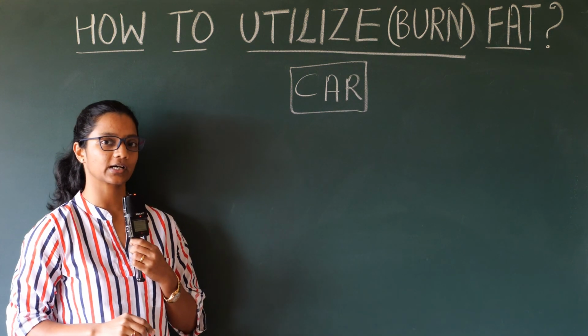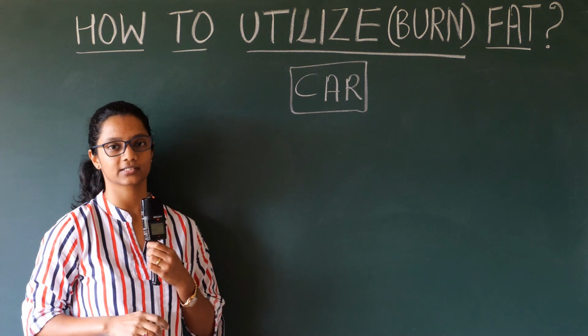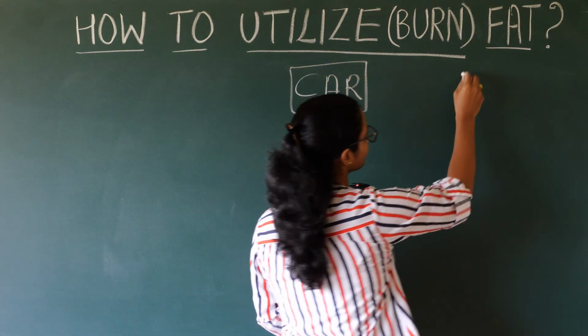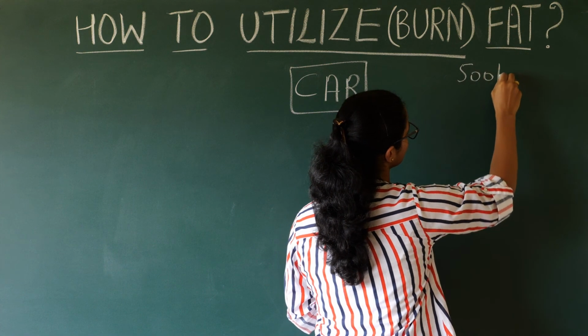So you own a car and you wish to take this car for a long trip, say around 500 kilometers.